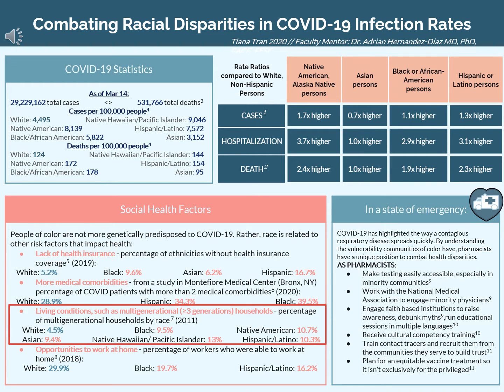Living conditions of people of color can affect infection rates as well. For an idea of this, the 2011 U.S. Census counted multi-generational households in the U.S. by race. 4.5% of white Americans lived in a multi-generational household, which is much lower than 9.5% of Black persons, 10.7% of Native Americans, 9.4% of Asian persons, 13% of Native Hawaiians or Pacific Islanders, and 10.3% of Latino Americans. This results in a much higher rate of transmission and higher number of cases within one household.